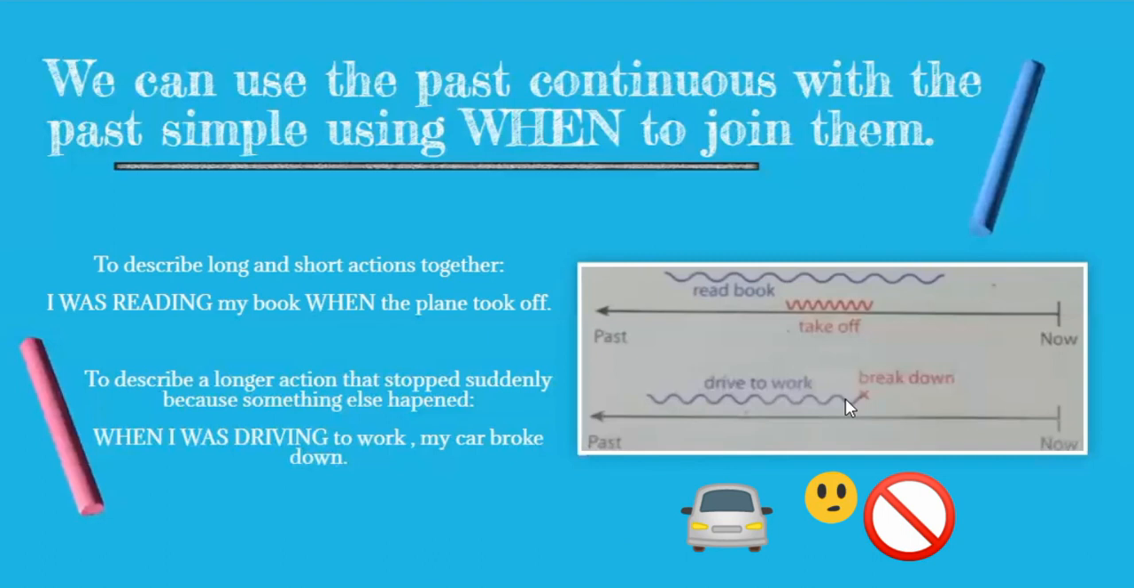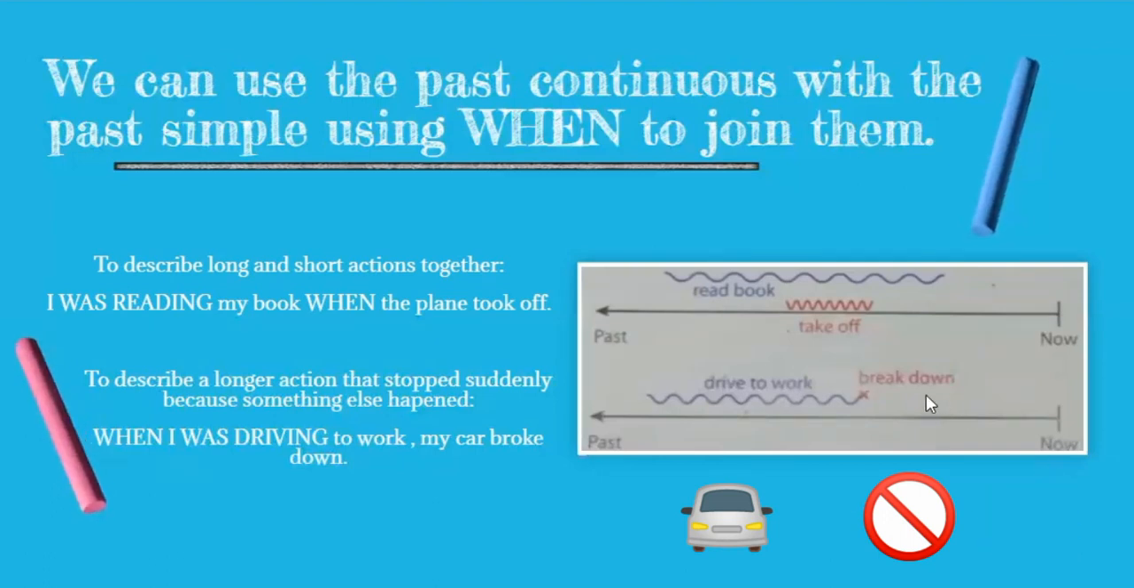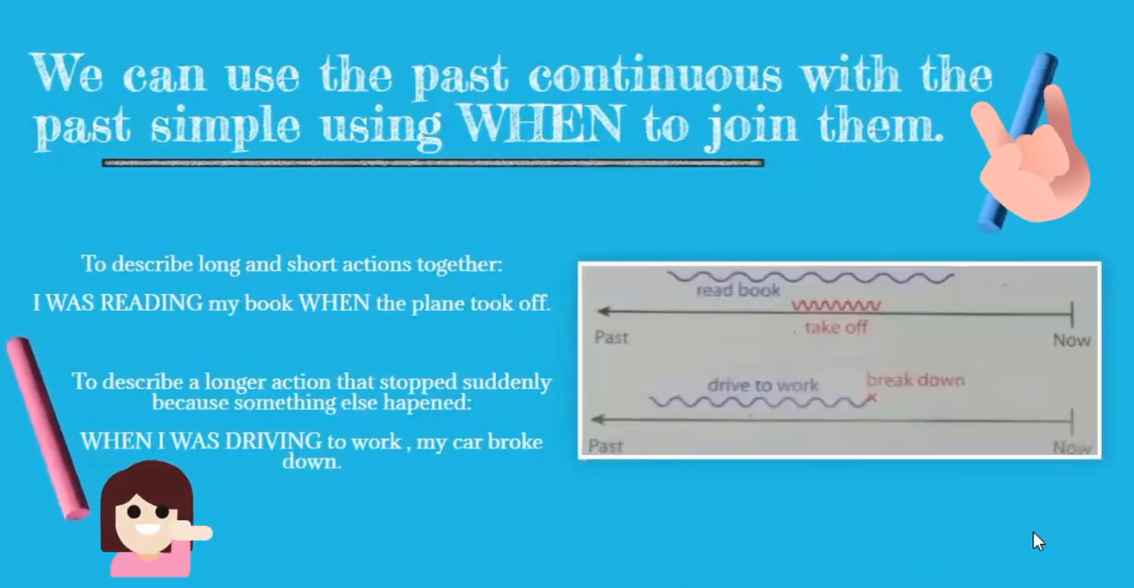And then suddenly another action stopped that, and that was that my car broke down, right? So I'm interrupting this action with this other one in the past. So it's simple, it's not complicated.